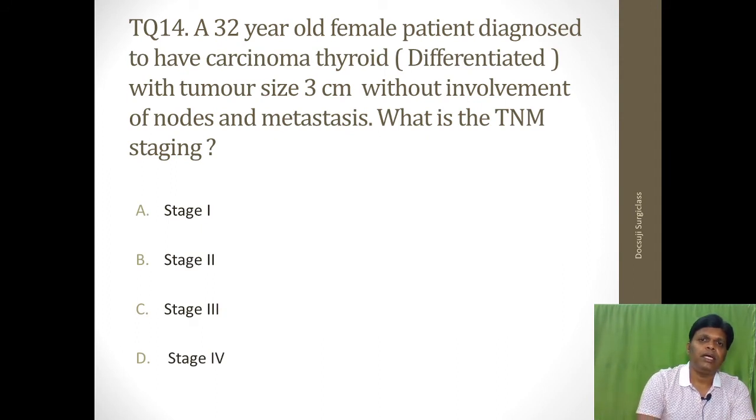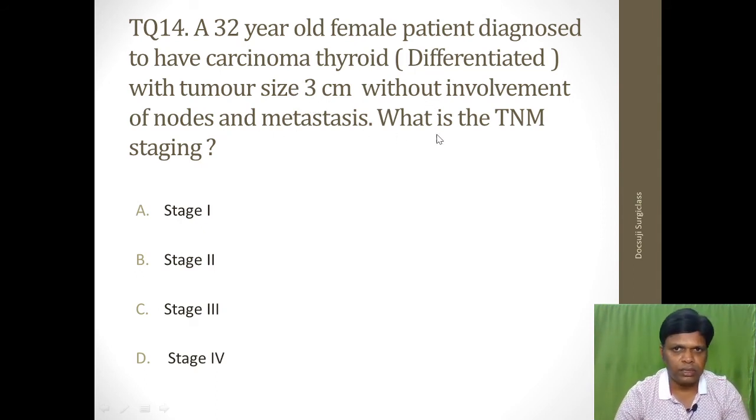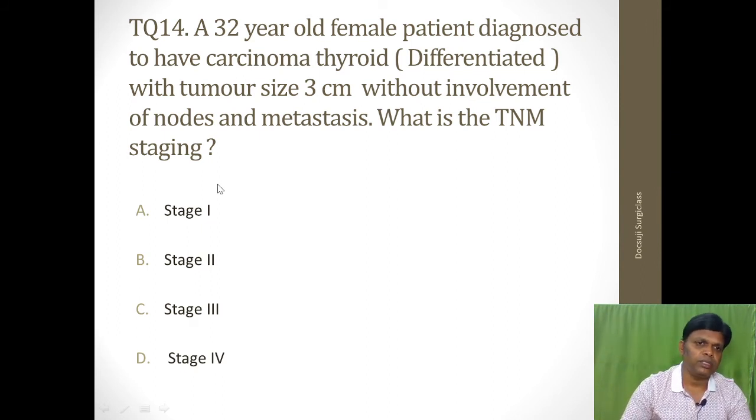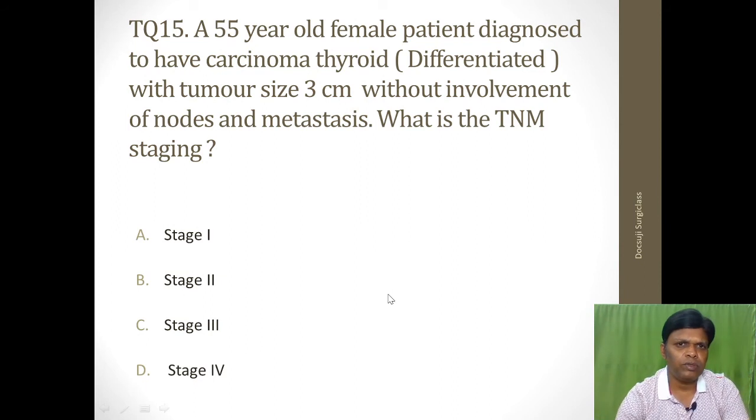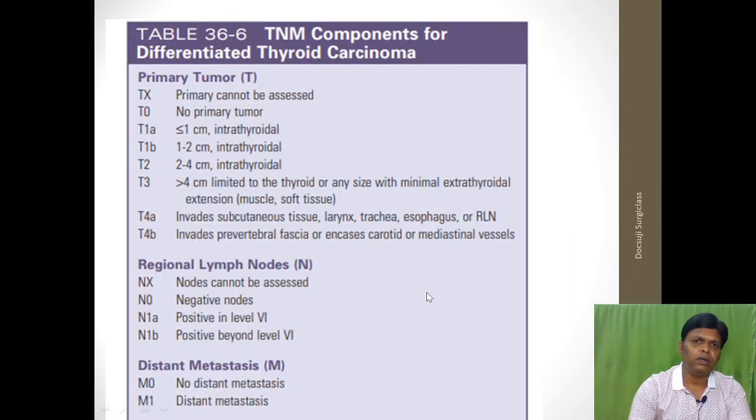Okay, so this question is based on the TNM staging of the differentiated thyroid carcinoma. Okay, 32-year-old female, presents with DTC with a tumor size 3 centimeter without involvement of nodes and metastasis. What is the TNM staging? Stage 1, 2, 3, 4 is there. I will go to the next question. The same question, 55. Only the age is changed. Only age is 55. All other things are same. What is the stage? Okay. We will discuss the staging.